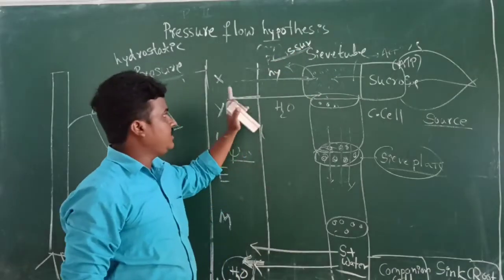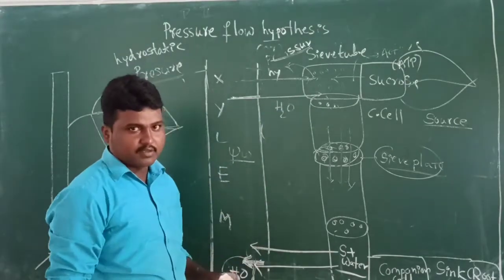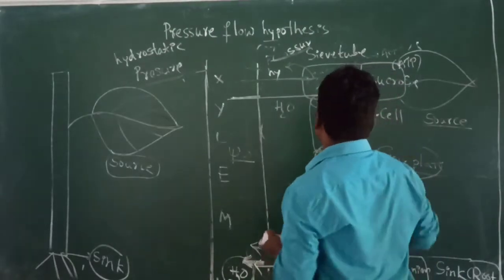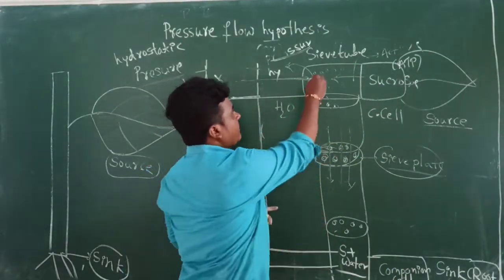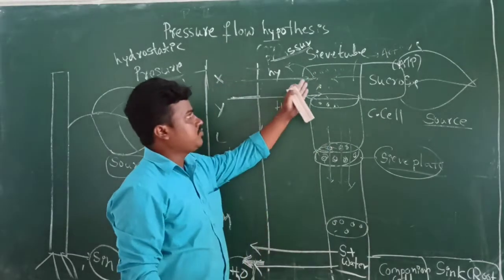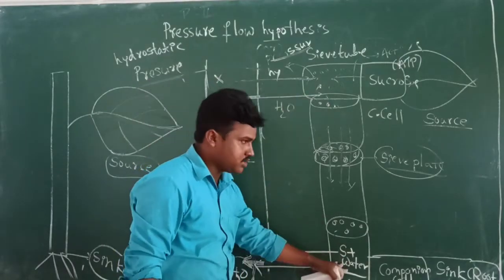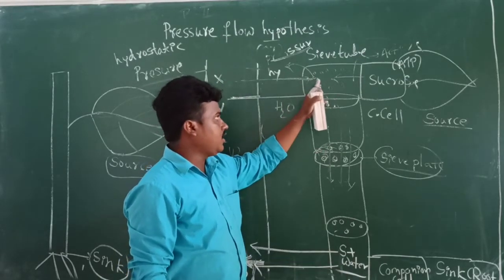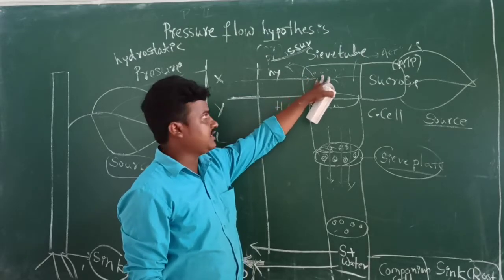When water enters the sieve tube and the sucrose molecules dissolve inside it, the osmotic pressure increases. From the higher osmotic pressure to the lower osmotic pressure, the sucrose molecules plus water molecules travel. Inside the sieve tube, the pressure increases.